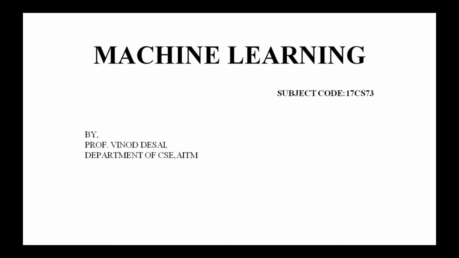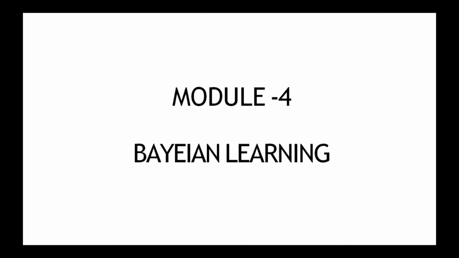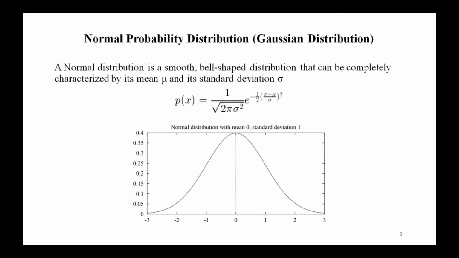Last class I already discussed the first concept, that is probability densities, in detail, and also I illustrated the probability density function, that is p of x naught. So in today's class I'm going to discuss the second concept, that is normal probability distribution. As we stated, the random noise variable, that is small e, is generated by a normal probability distribution. So this we know already.